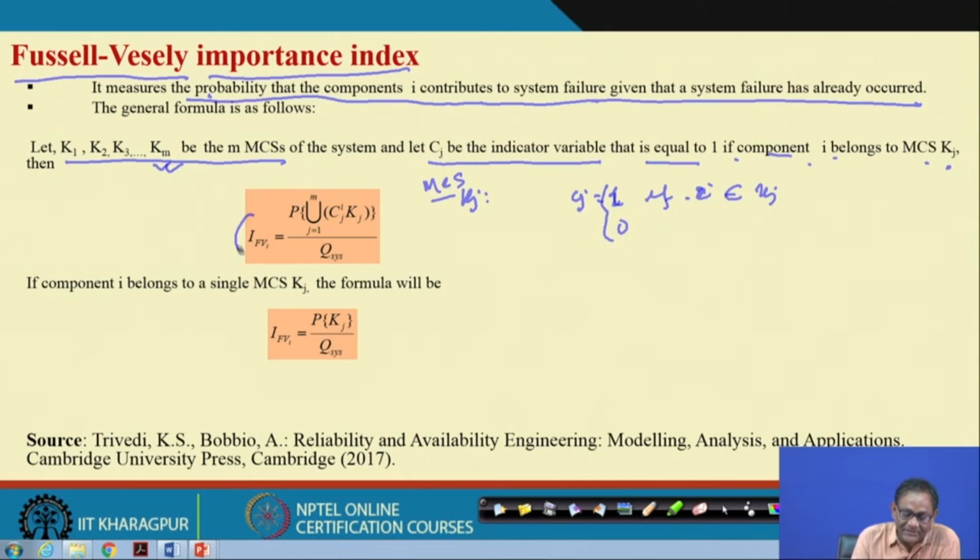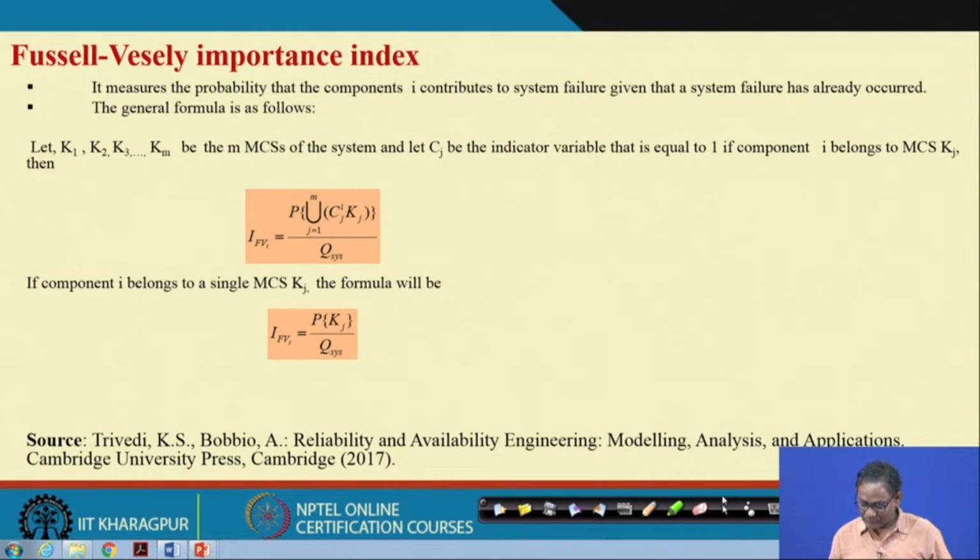So, then the measure is like this. It is equal to the probability of the union of the indicator variable times that particular MCS, divided by the system level unavailability. Now, what will happen if, out of these m minimal cut sets, only one cut set contains the component? Then out of 1 to m only one is applicable, the jth one. So, this will be the probability of Kj divided by this. Okay.